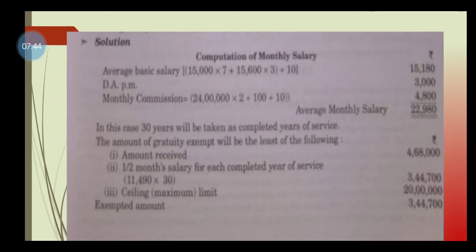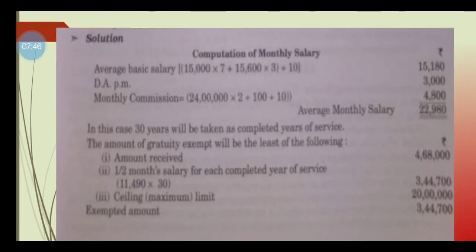Average monthly salary, comprising average basic pay, DA per month and monthly commission, is 22,980. 22,980 into 1/2 gives half month salary based on the average salary for the last 10 months.